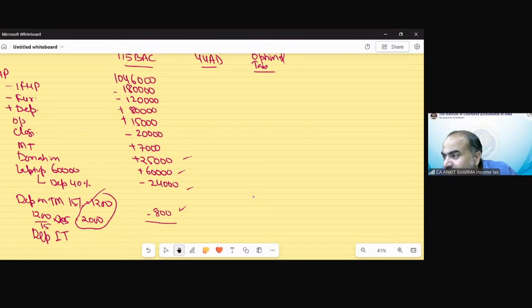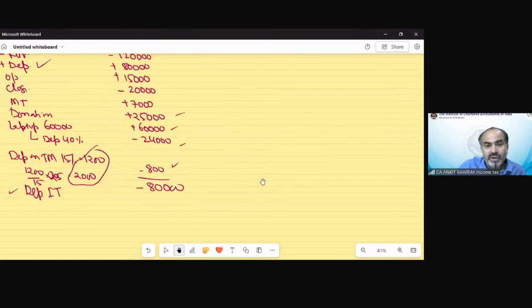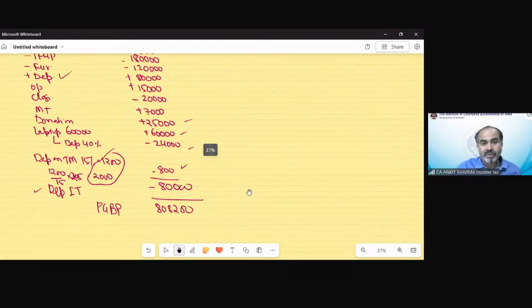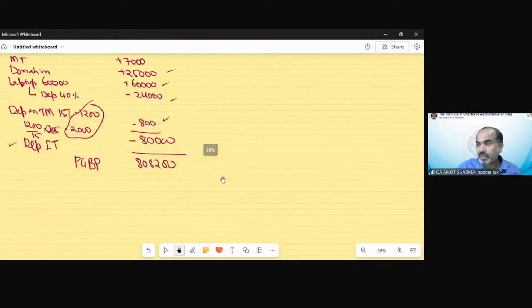Because no information regarding the depreciation as per income tax has been given in the question, the depreciation as per accounting would be equal to the depreciation as per income tax, 80,000. So we need to deduct it and then we will have our PGBP income, 808,200. Clear?